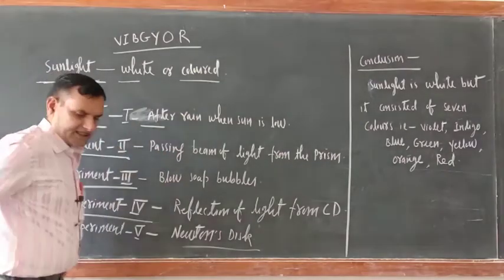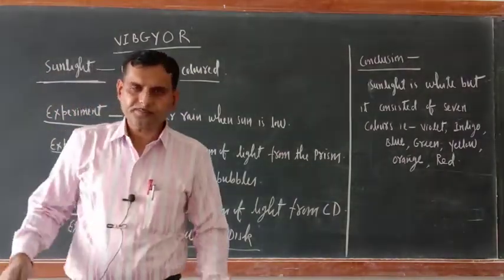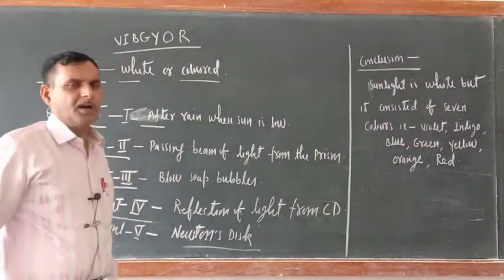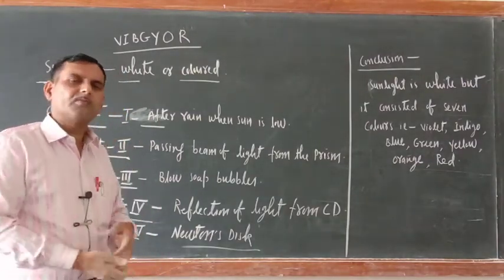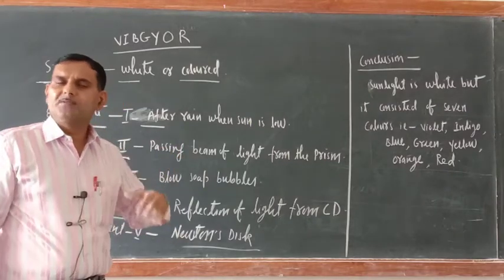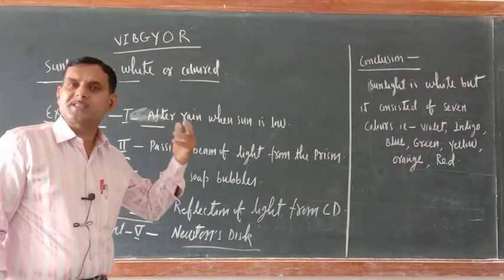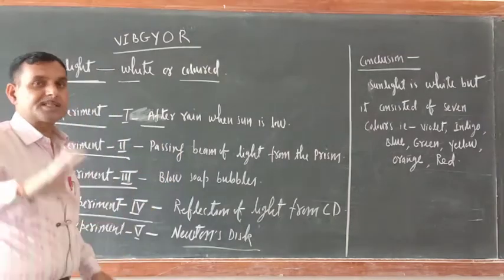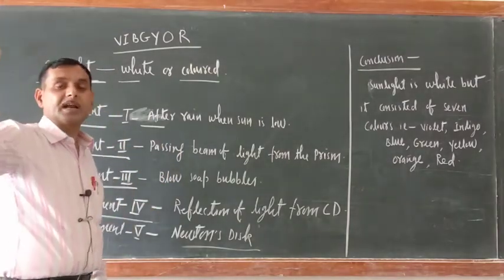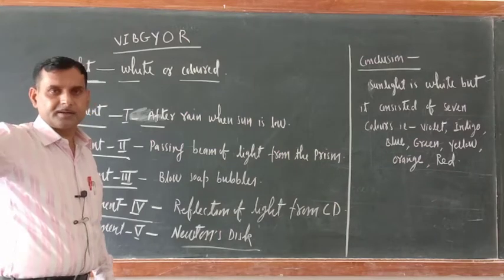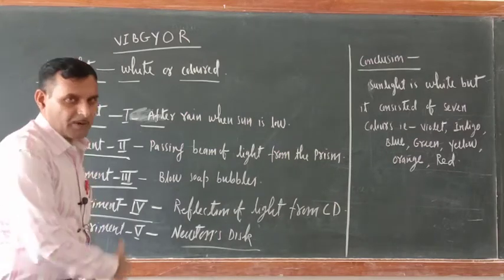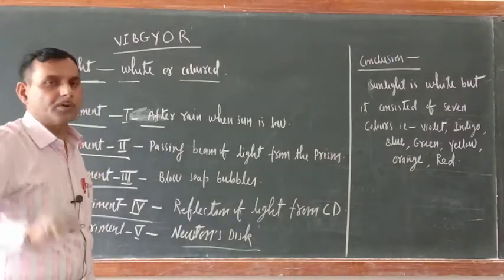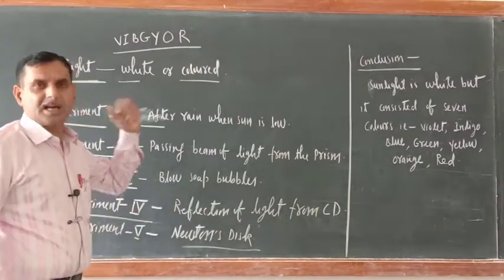Suppose rainfall has happened, and after the rainfall the sun is very low, meaning the sun is about to set. At that time what will you see? You will see a band of 7 colors appear in the sky. It is known as a rainbow. If you see a rainbow clearly, you will get the 7 colors.